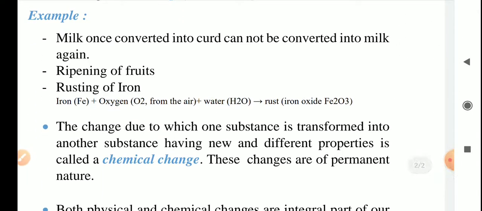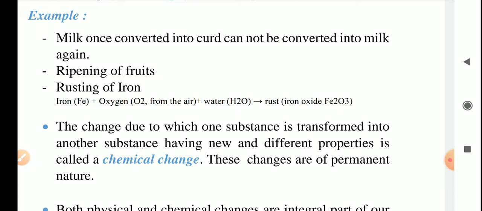First example is milk once converted into curd cannot be converted into milk again. Second example is ripening of fruits. Third example is rusting of iron. What is rusting? We have discussed it in detail in previous lecture. So the change due to which one substance is transformed into another substance having new and different properties is called a chemical change. The chemical changes are of permanent nature.